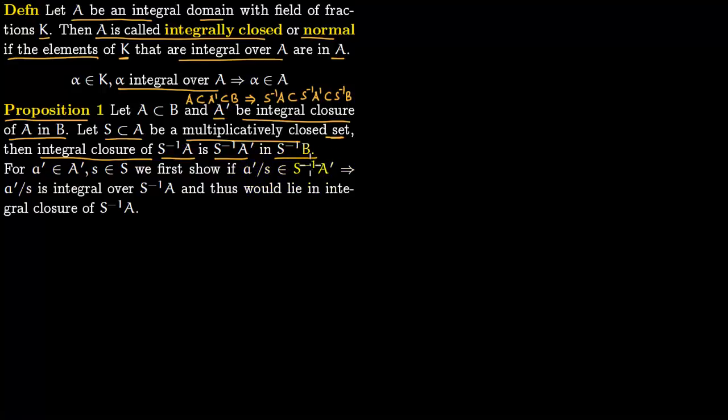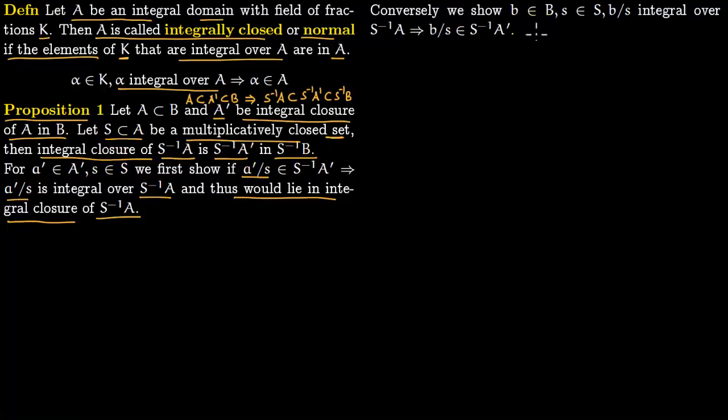This is localization at the multiplicatively closed set S. So this fraction means that a prime is in capital A prime, that's the numerator, and the denominator lies in the multiplicatively closed set, so s lies in S. This we will show is integral over S inverse of A. So then obviously it lies in the integral closure of S inverse of A.